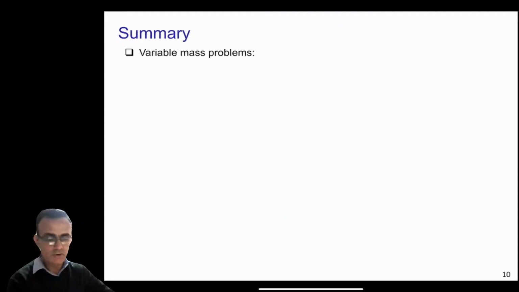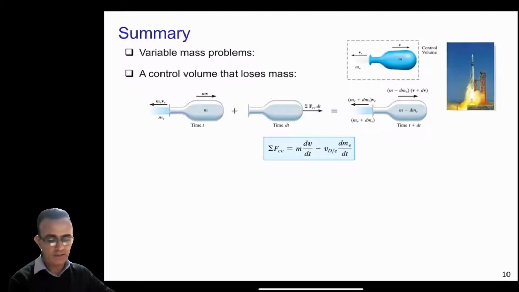Okay, so to summarize this part of the lecture today, we discussed a variable mass problem, and there were two situations. The first one was the control volume that loses mass, which can be a balloon or rocket. This was the impulse momentum diagram: the initial case, then some forces on the system, you calculate its impulse, and then the final momentum.